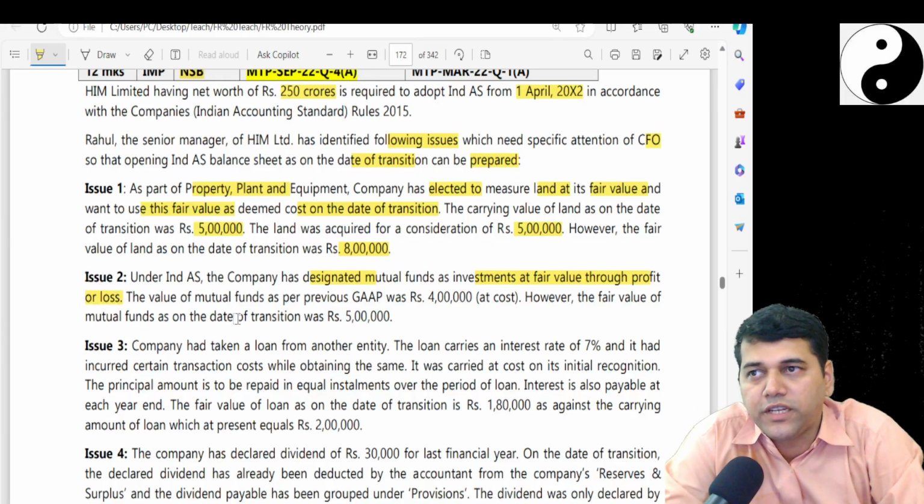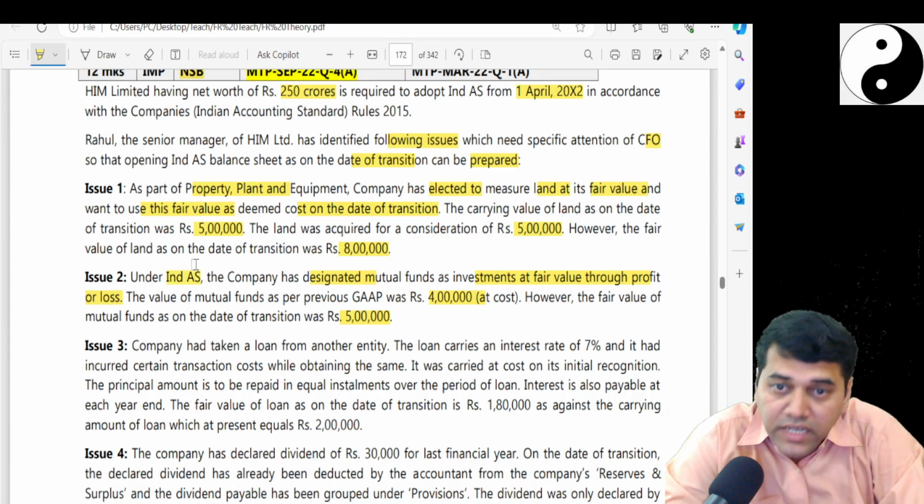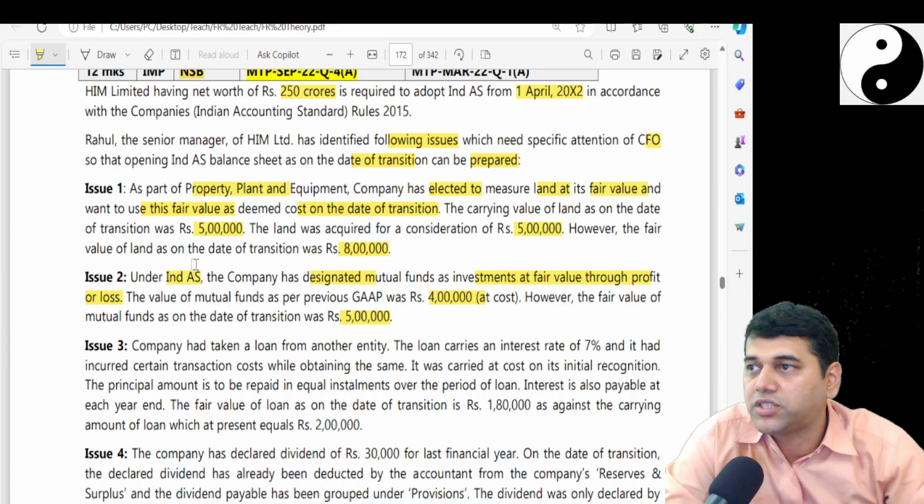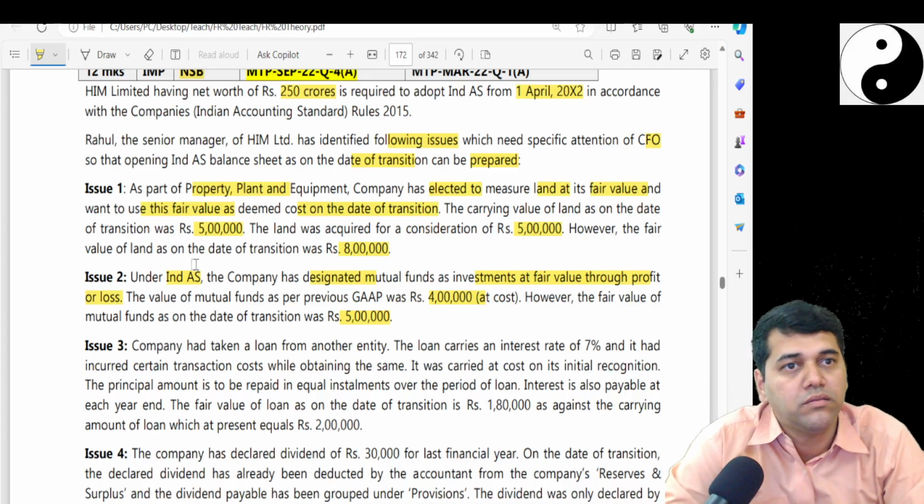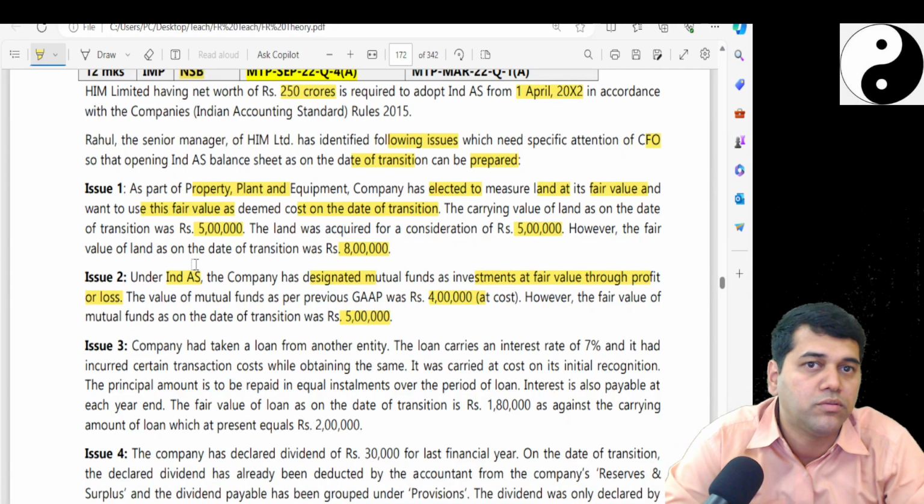Now under Ind AS, the company has designated a mutual fund at FVTPL. There was one mutual fund investment. The value under the previous GAAP is 4 lakh at cost. However, the fair value of the mutual fund on the date of transition is 5 lakh. Now under Ind AS it is FVTPL. Under the previous accounting standard what did you do? At cost. Can you shift to FVTPL? Yes, obviously. What accounting entry is going to come now?